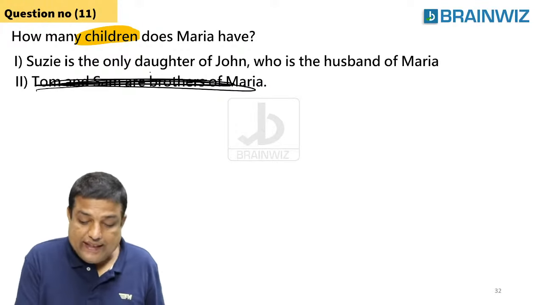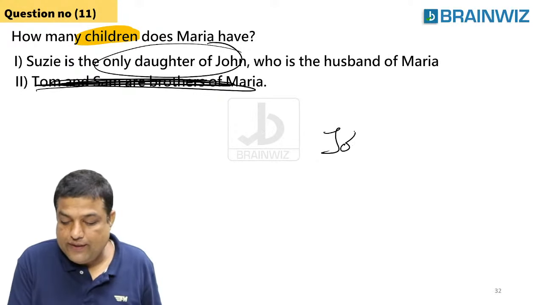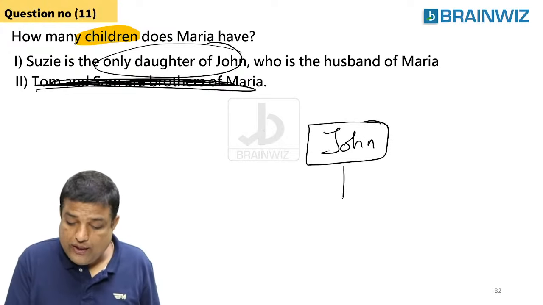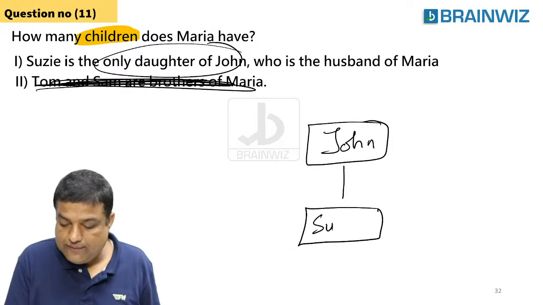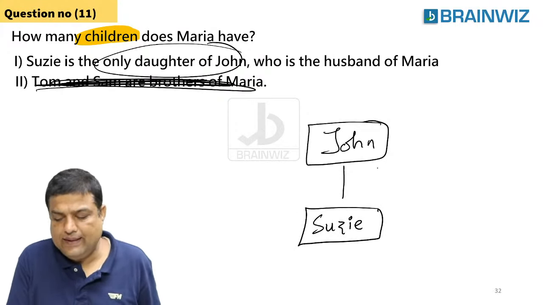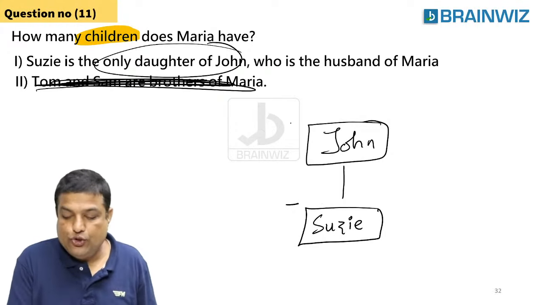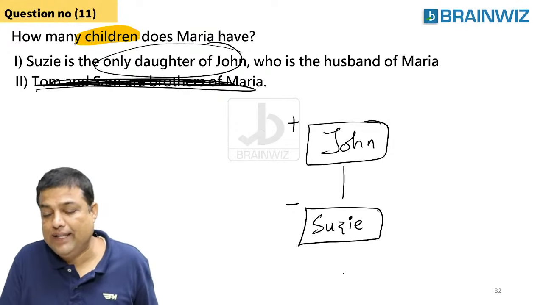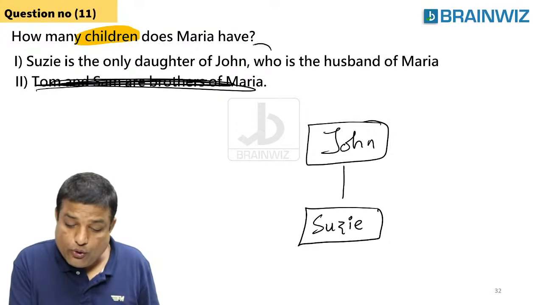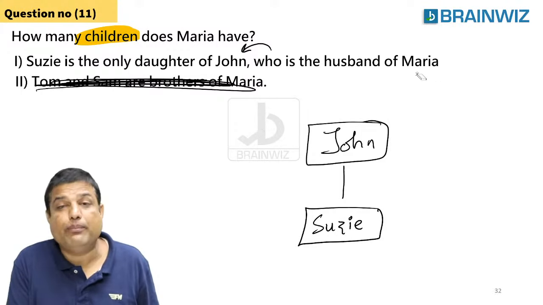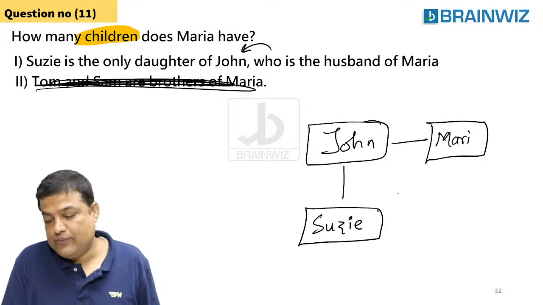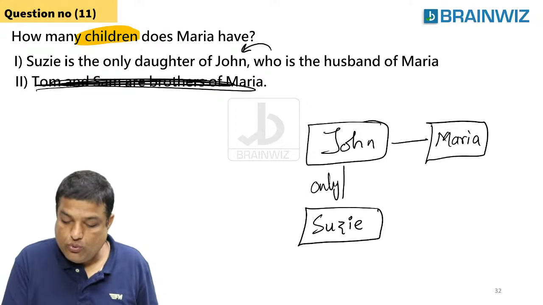Chalie, let's see. Susie is the only daughter of John. Let's say John here. This is John. It's a male. Susie is the only daughter. Susie is a female. Some people write minus, but some people write 2 lines. Let's say it's a minus. It's a female. And John is a male, for example. You all know this thing. Okay, cool. Now, I told you already in the previous question, whoever comes, I'm talking about that person. Who is the husband of Maria? Who is the husband of Maria? This thing. You all people told she is the only daughter.